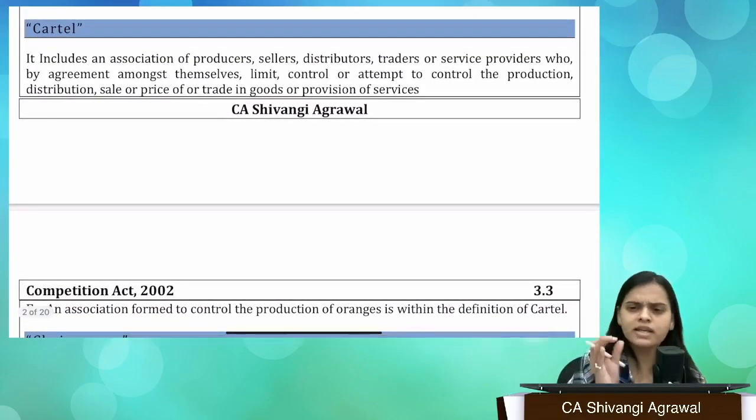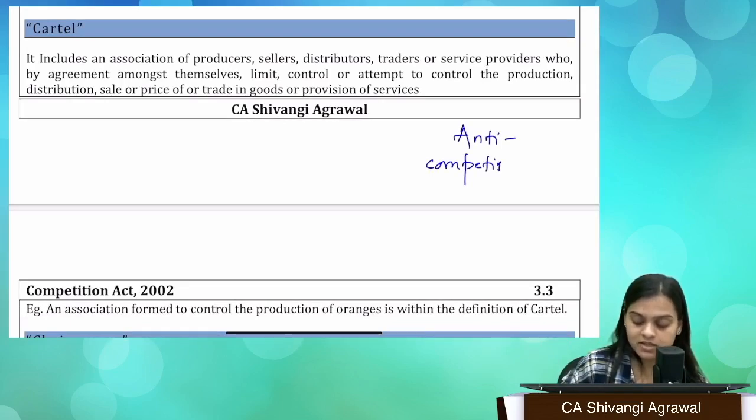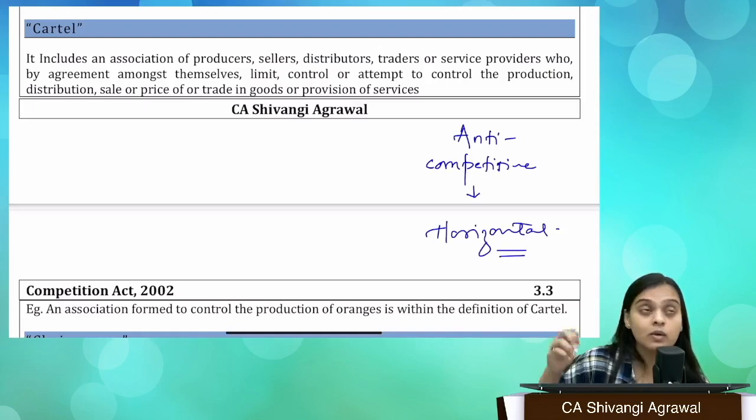And then cartel. Although I have already explained the meaning, let's review the definition once more. What is a cartel? We have discussed it in anti-competitive agreements, basically when we read about horizontal agreements, which are entered into with competitors, including cartels.